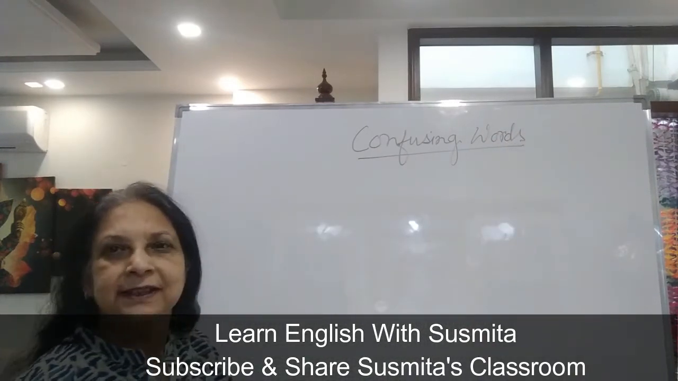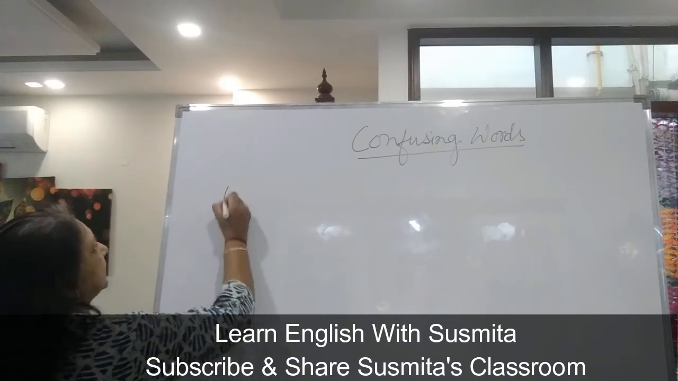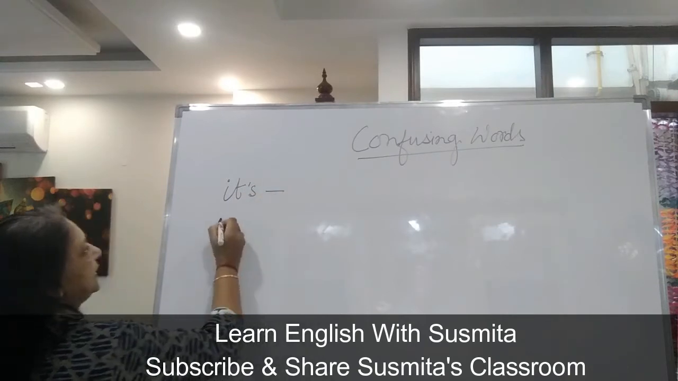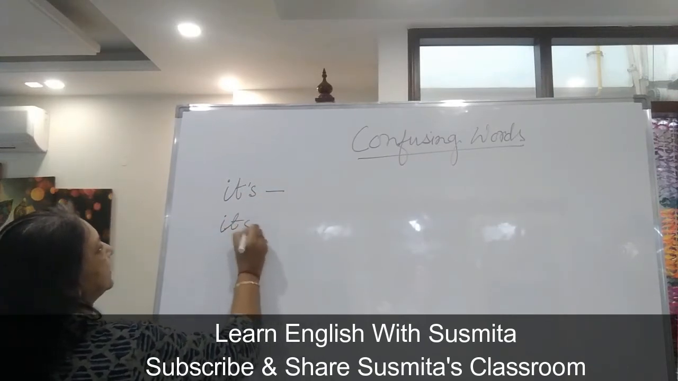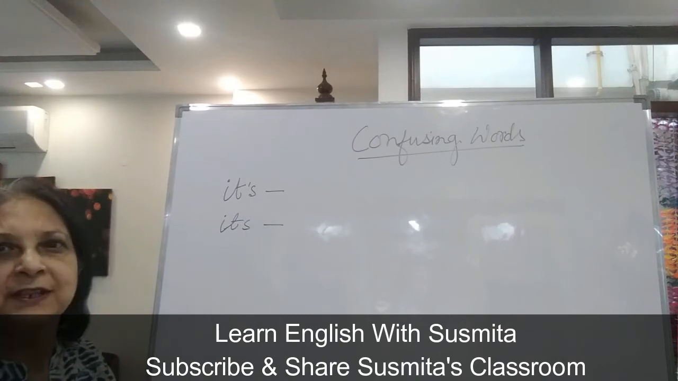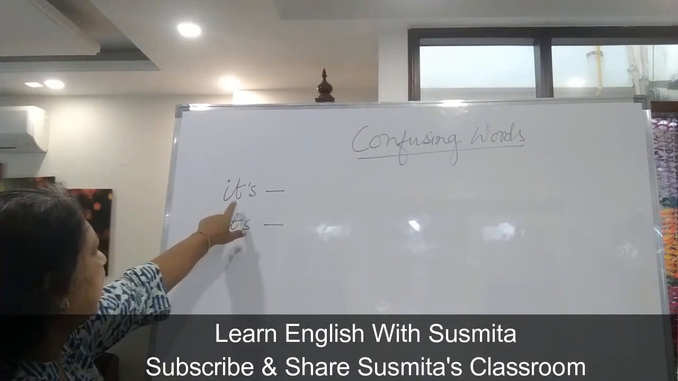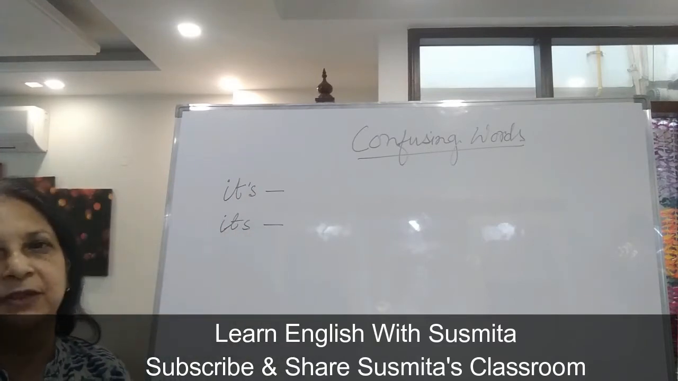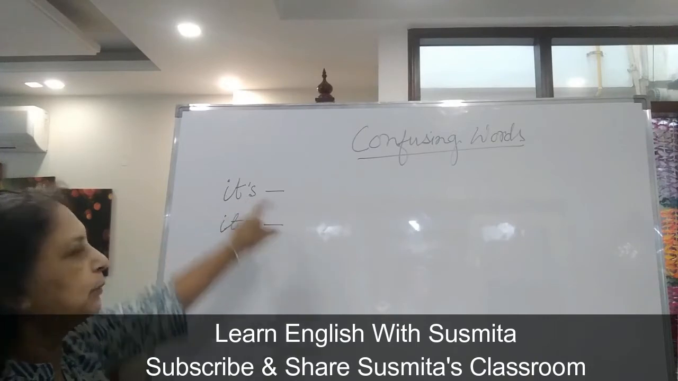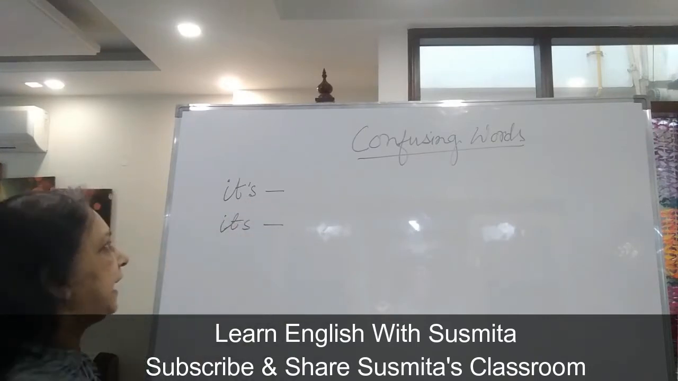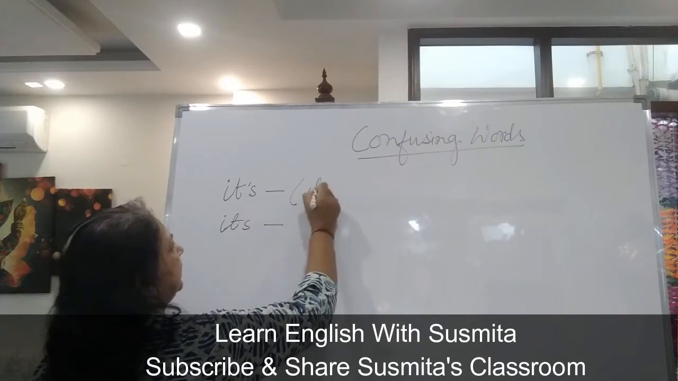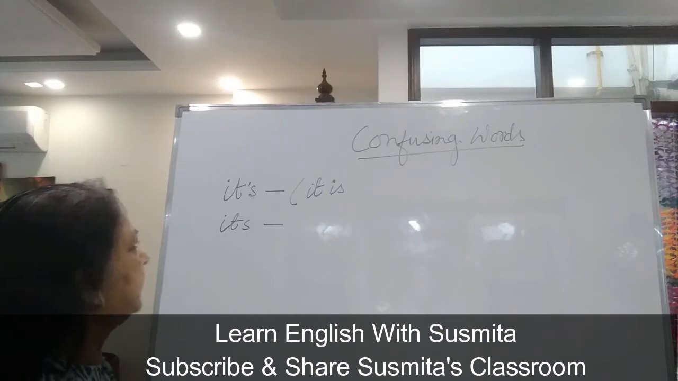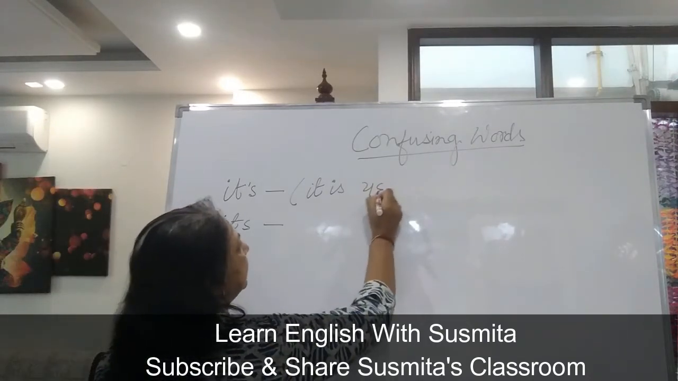Now, let us take the first word as its. One is it's and one is its. What is the difference between the two? One is IT apostrophe S and this one is ITS. When it is IT apostrophe S, that means it is. It is the short form of it is. Okay? इसका मतलब है यह है.